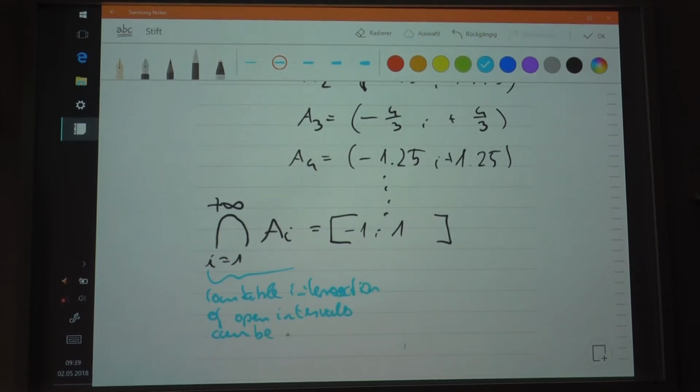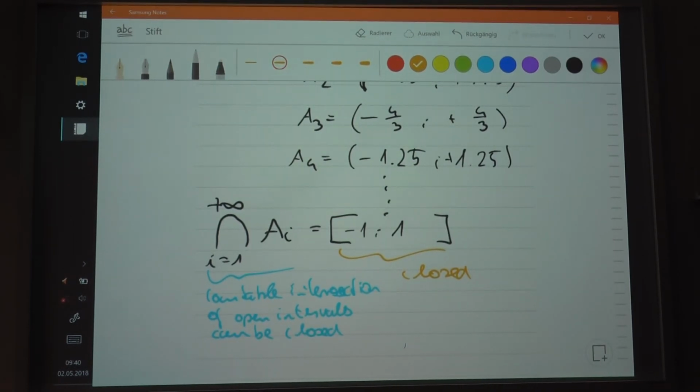You see this? And this interval is closed. Why? Because its complement with respect to the set of real numbers is open. Anyway, this is what you would get.